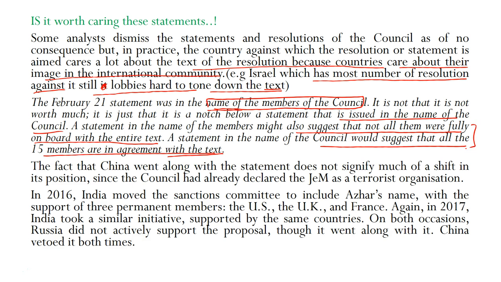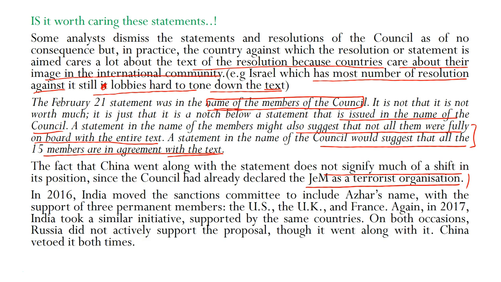The fact that China went along with the statement does not signify much of a shift in its position, since the council had already declared Jaish-e-Mohammed as a terrorist organization. Again, the name of Maulana Masood Azhar was not there in the text. So China did not object, either because the council had earlier termed Jaish-e-Mohammed a terrorist organization, or since the name was not there. But that does not mean that China has shifted its stance and is with India.